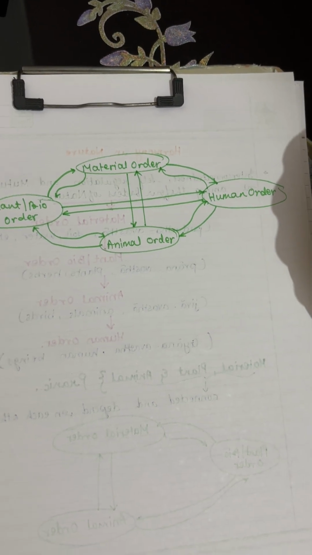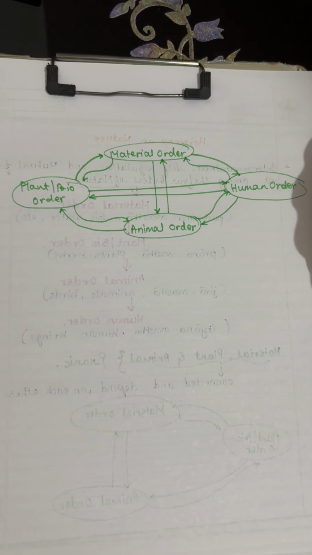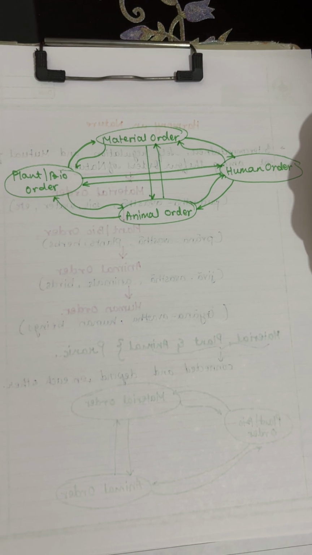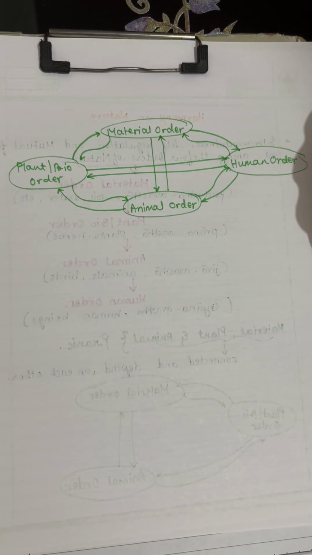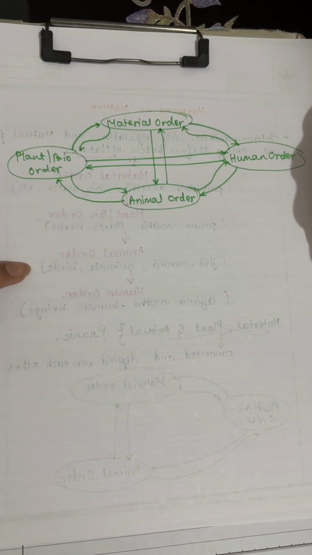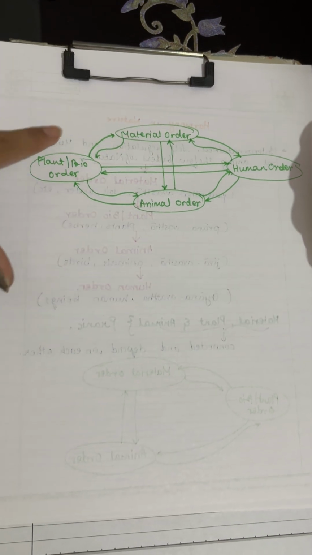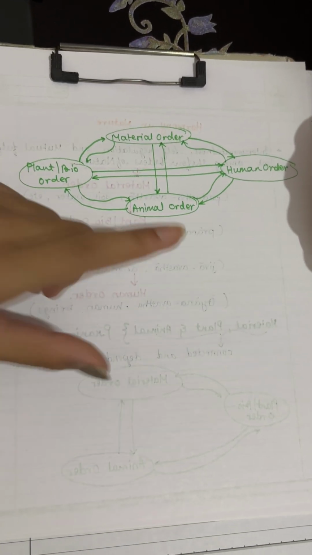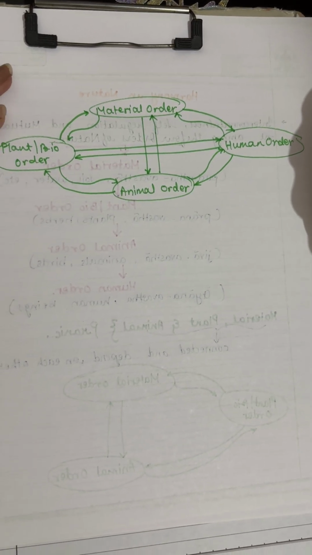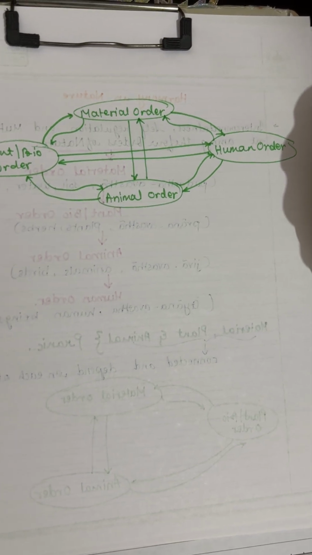Now, as we have seen, these three orders also benefit us. We use them in many ways, like for food and resources, but sadly, humans often harm these orders instead of helping them. For example, we pollute the soil, we destroy the forest, we harm animals.